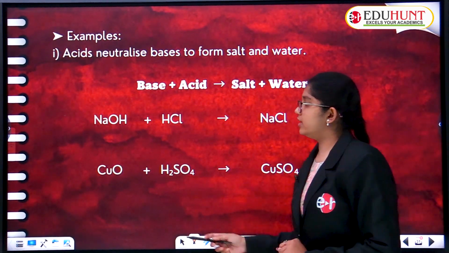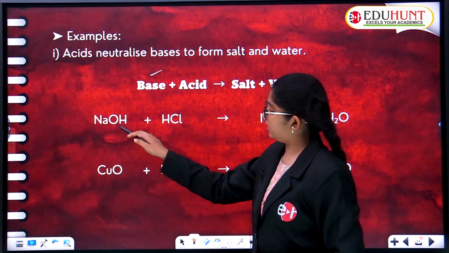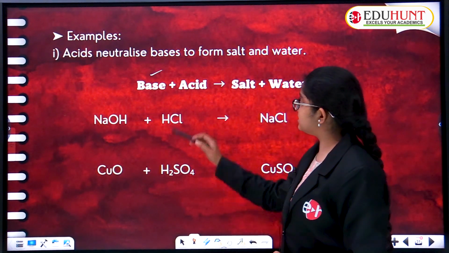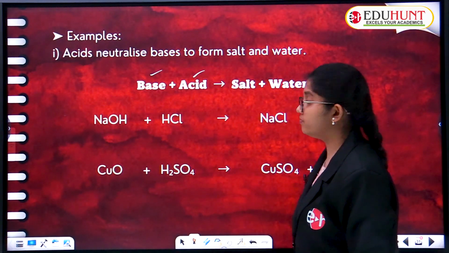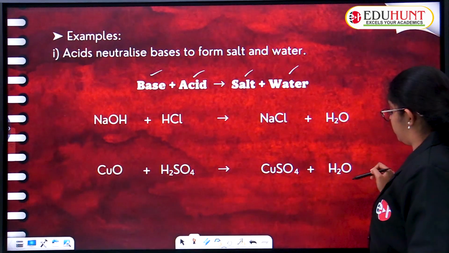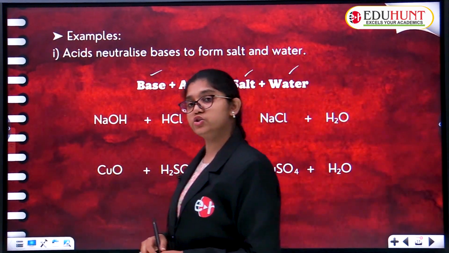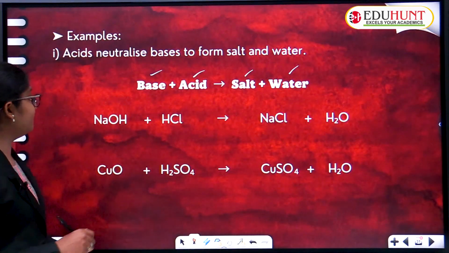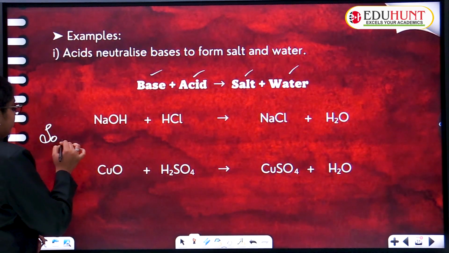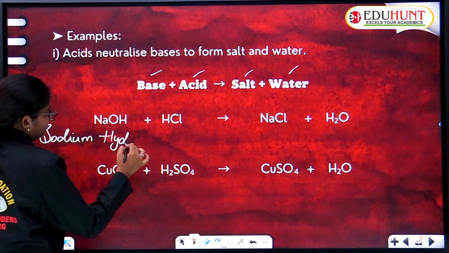Here the base first given is NaOH and KOH, and the acid is HCl and H2SO4. Salt is NaCl and K2SO4, and water respectively is H2O and H2O. We'll write the names of these. What is NaOH? Sodium hydroxide, very good. Sodium hydroxide.